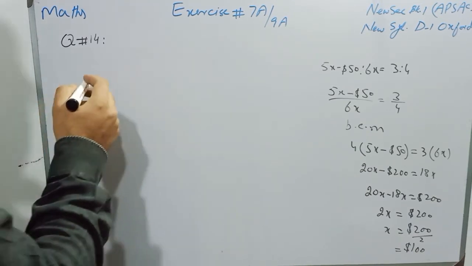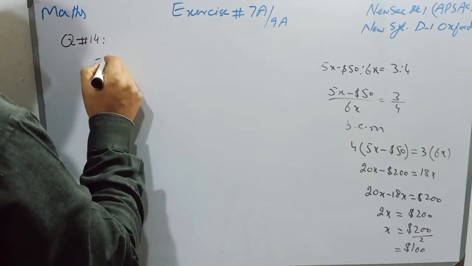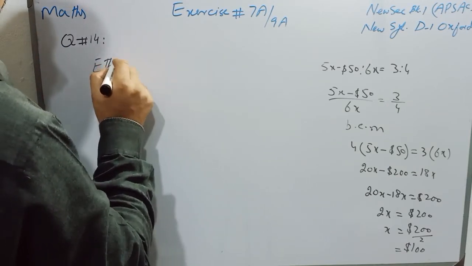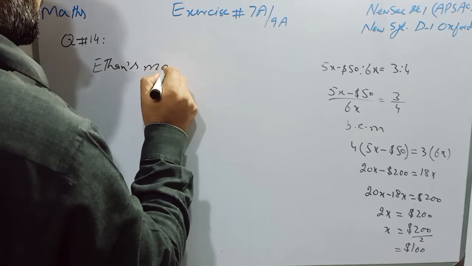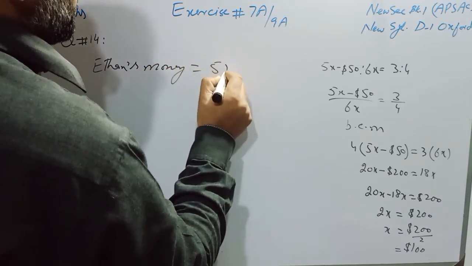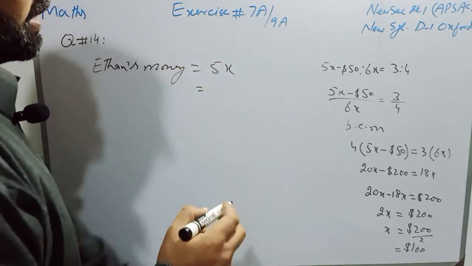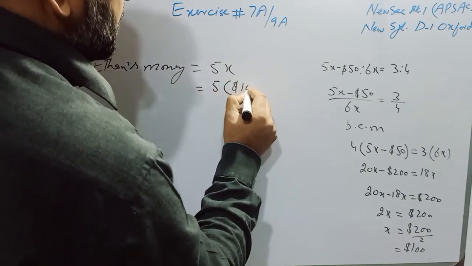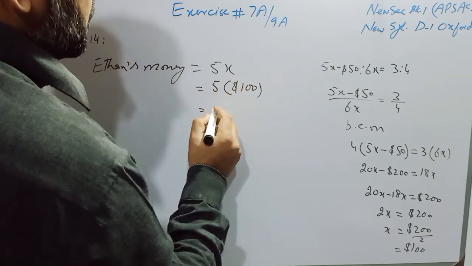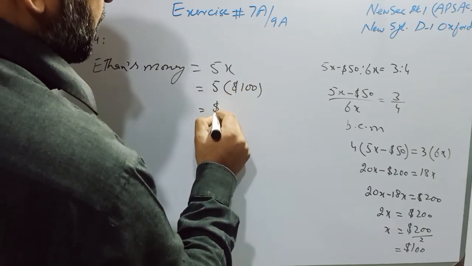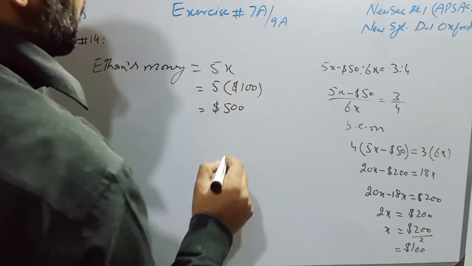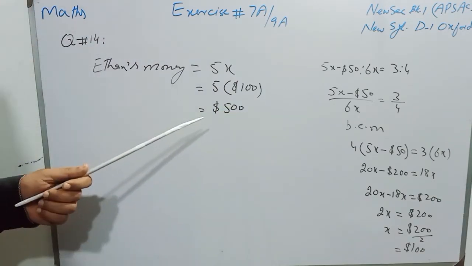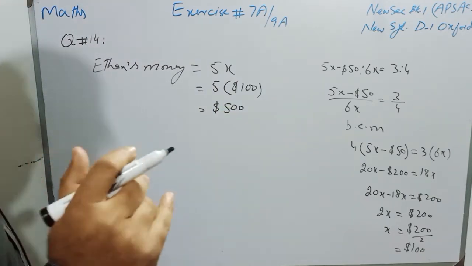Now students, I will write Athens money is equal to 5x. In place of x, I will write $100. So 5 into $100, and when we multiply 5 with $100, we will have $500, and that is the amount Athens has, and he gave $50 to his mother.